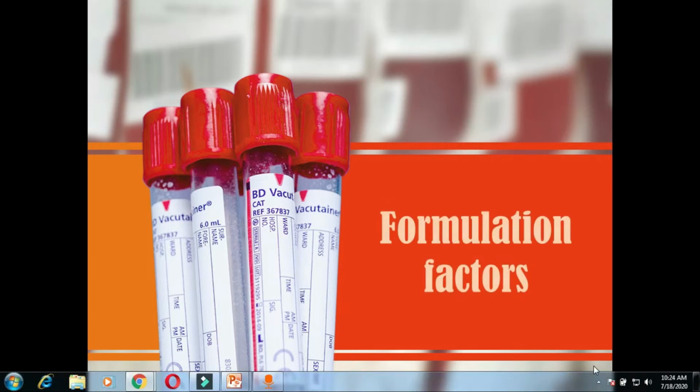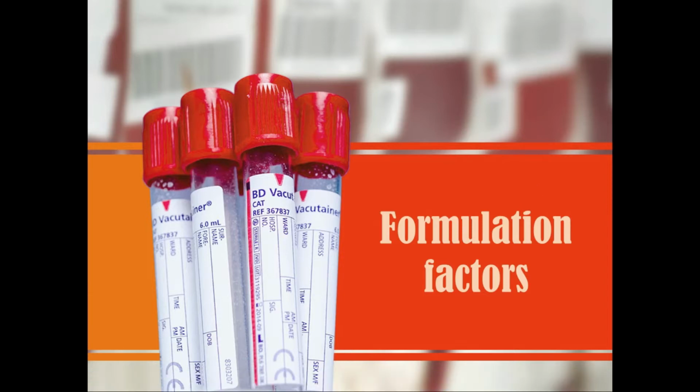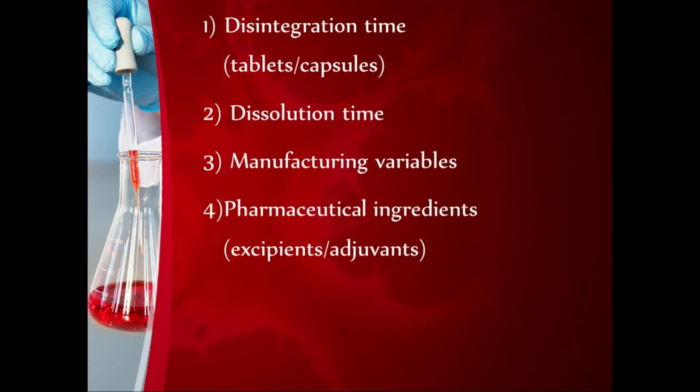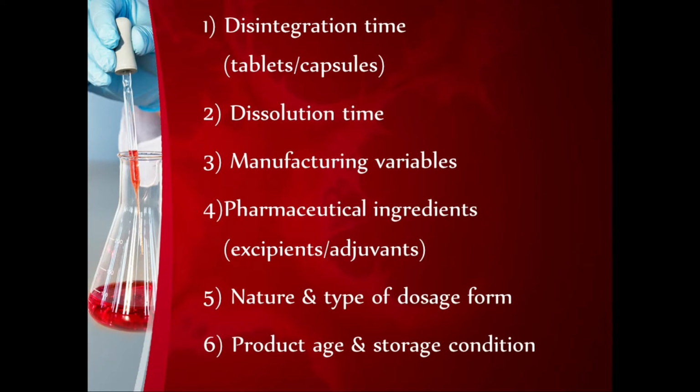Good morning, students. Today we are going to learn about the formulation factors for drug absorption. In that, we will initially look at the different formulation factors that will affect drug absorption. First, disintegration time, mostly for tablets and capsules, then dissolution time, then manufacturing variables, then pharmaceutical ingredients, which means pharmaceutical excipients and adjuvants, then nature and type of dosage forms, and lastly product age and storage conditions. Okay, these are the various factors that will affect drug absorption.